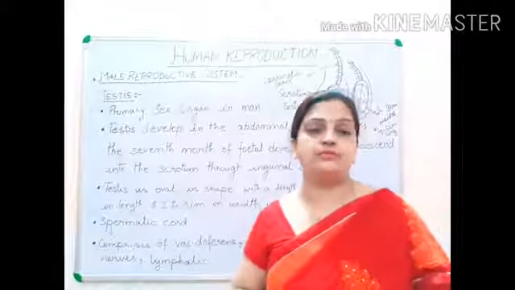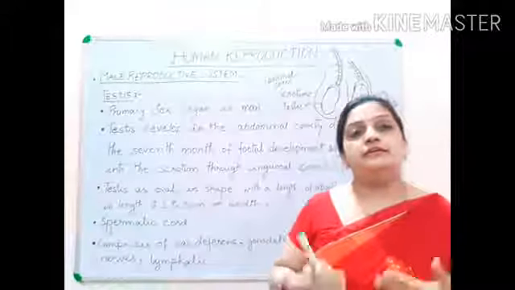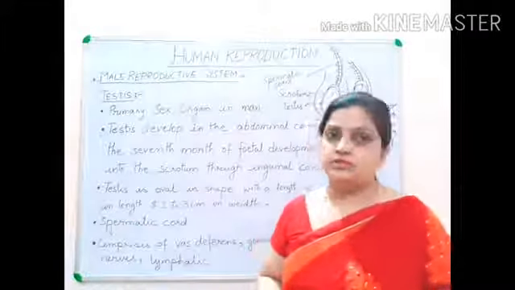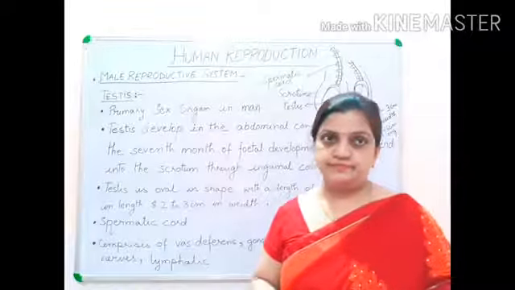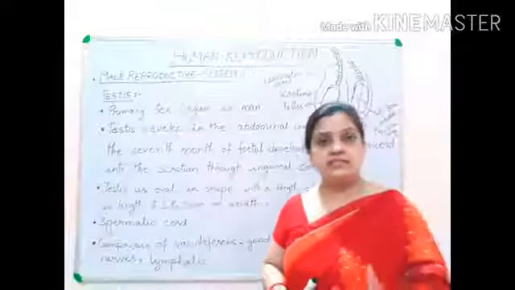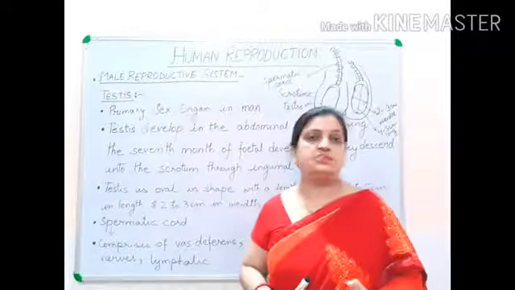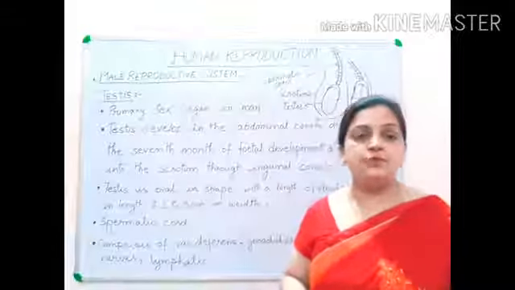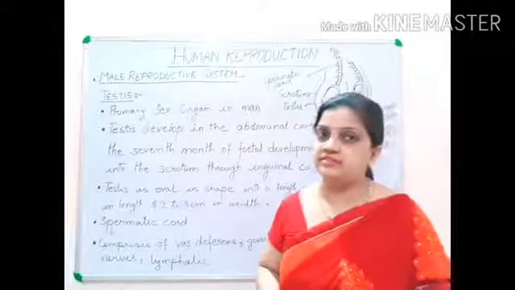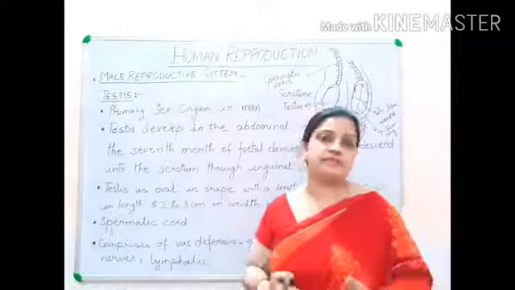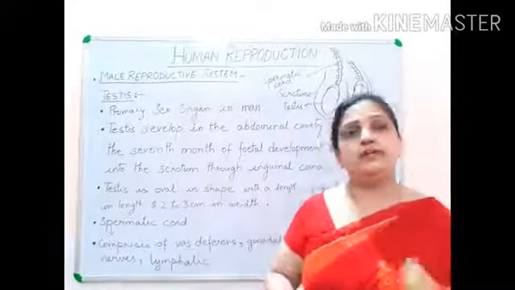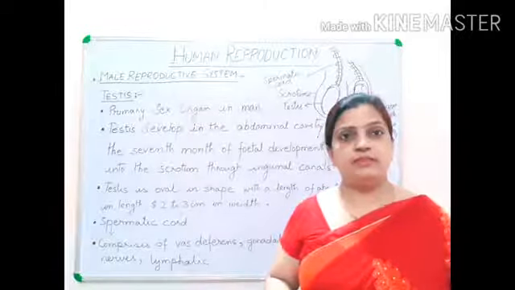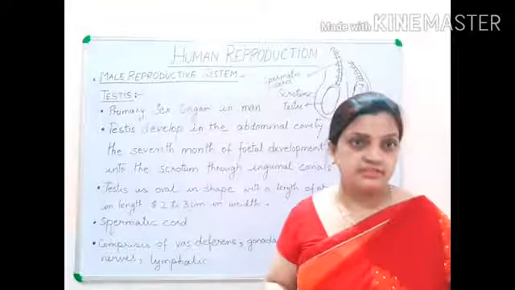We discussed before also that your testis is responsible for the production of sperms. And sperm needs a very low temperature for its development, about 2 to 2.5 degrees centigrade lower than the body. Now, the internal body temperature of a human being is 32 to 35 degrees centigrade.